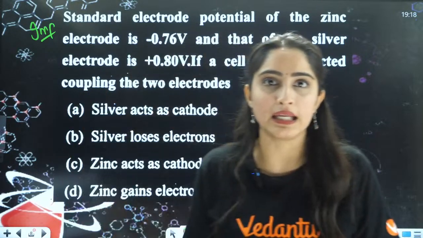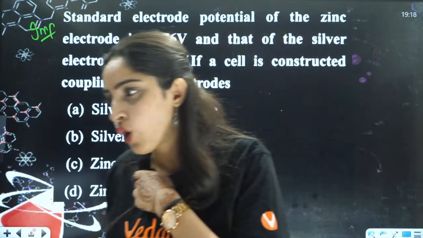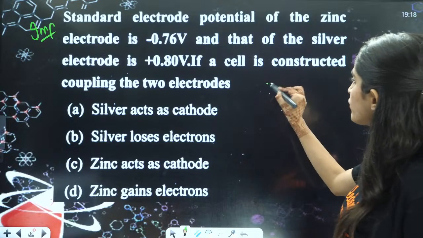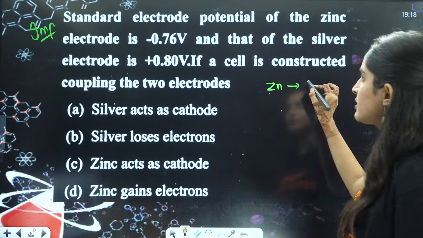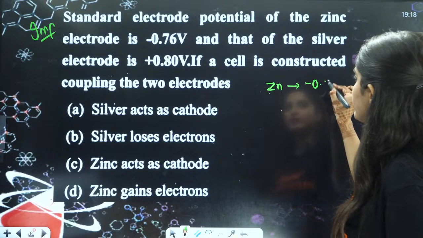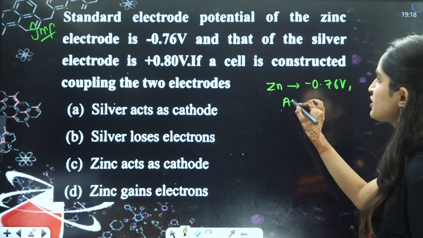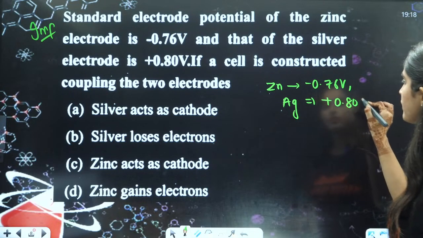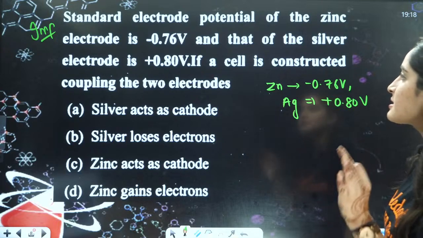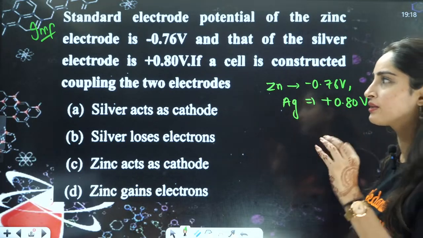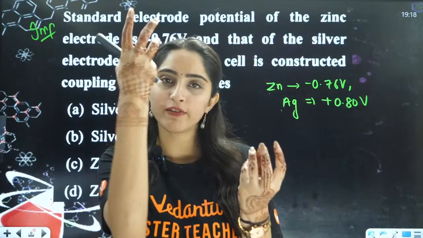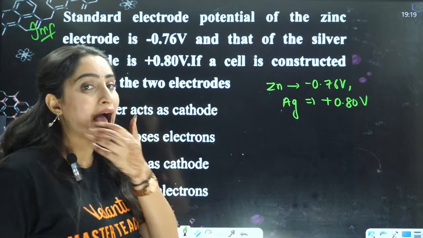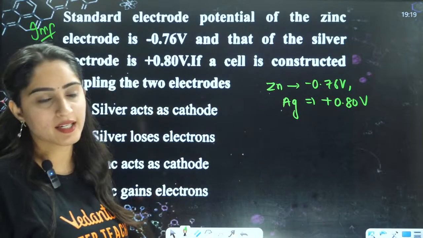They can ask you easily, right? Okay, so now let us see. They're asking that you have two things. You have Zn, that is minus 0.76 volt. You have Ag, that is plus 0.80 volt, right? And they are saying if a cell is constructed coupling the two electrodes, I have one zinc and one silver electrode, I have constructed a cell here, right? Now they are saying which will act as a cathode, right?